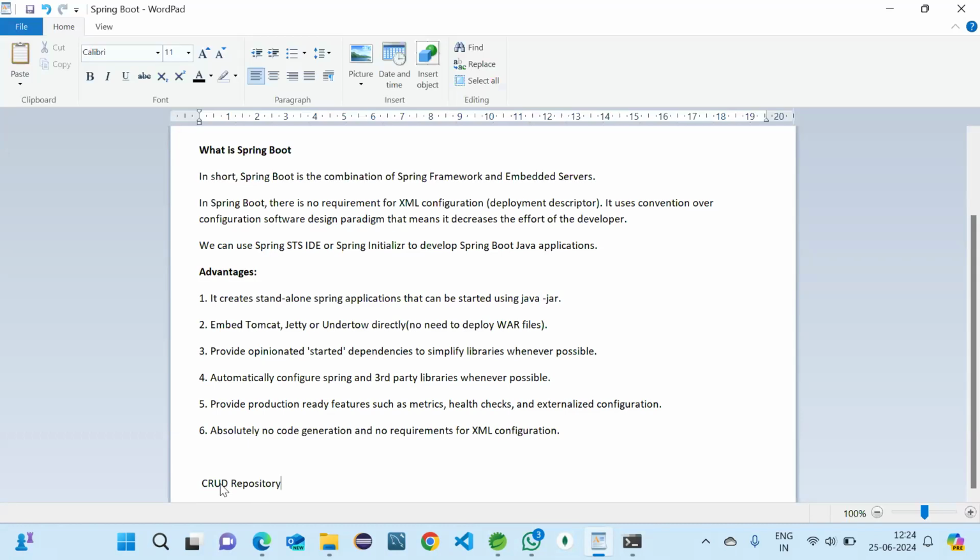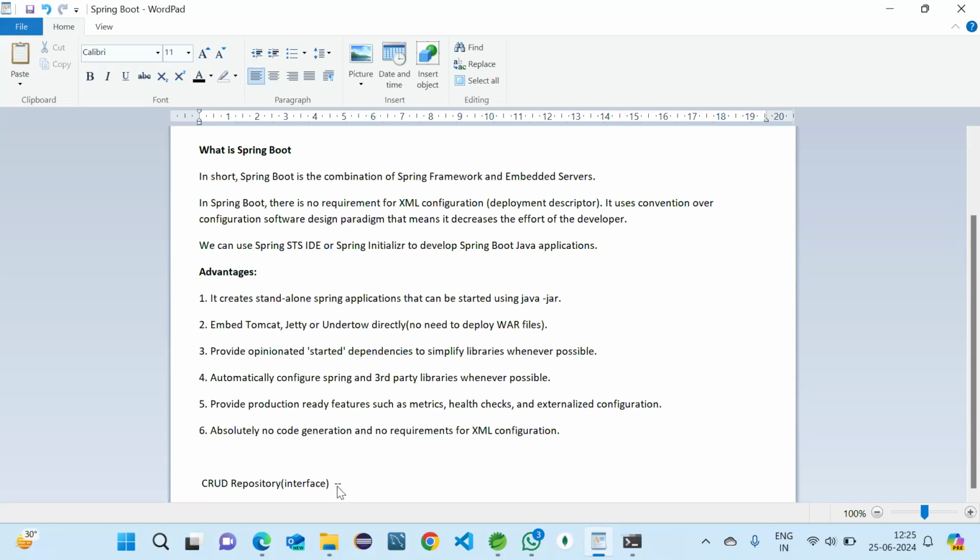This will be used to perform CRUD operations between the entity we are going to use and the database. CRUD operations means create, read, update, delete. This is an interface, pre-built, given by JPA in Spring.